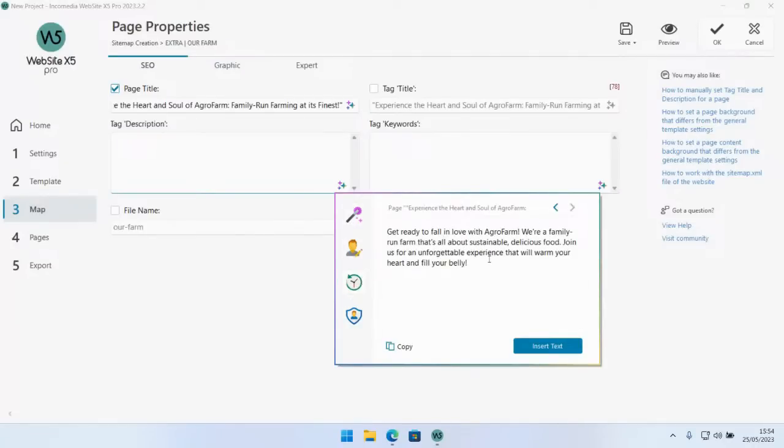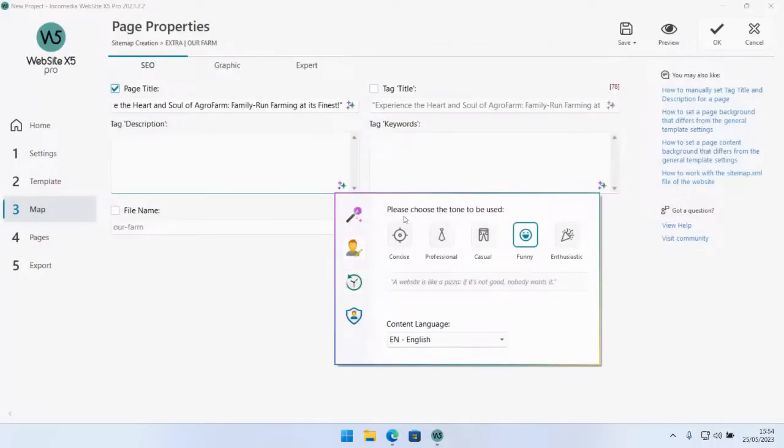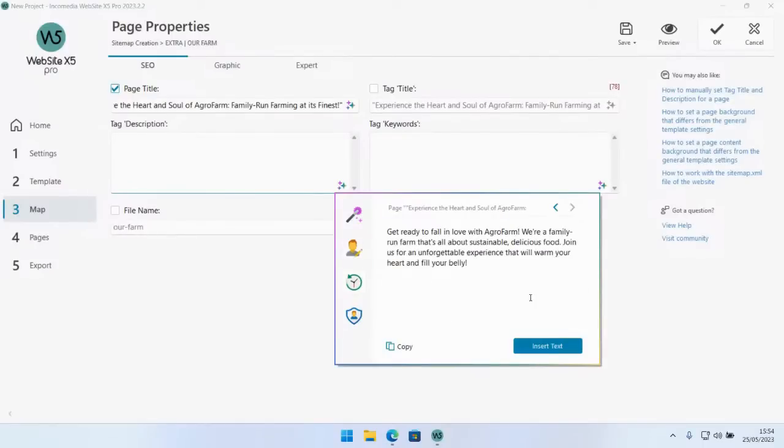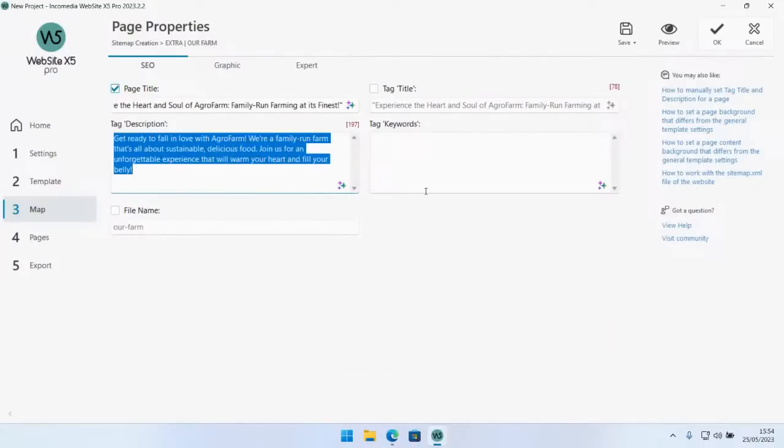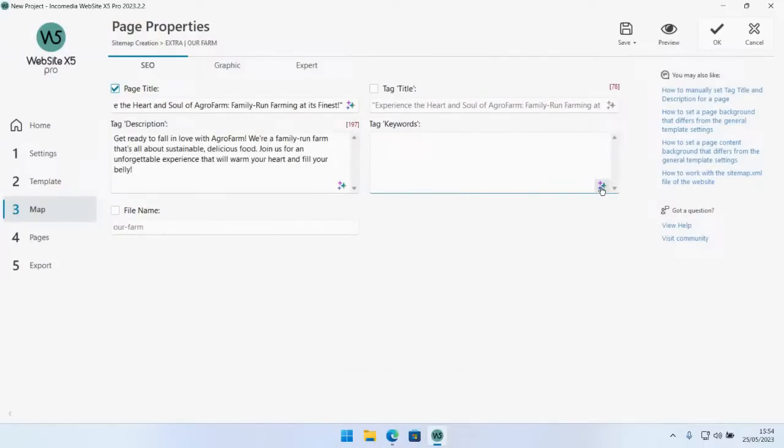Okay, so again, in the history, you can see the result. It says, get ready to fall in love with AgroFarm. We're a family-run farm that's all about sustainable, delicious food. Join us for an unforgettable experience. It also used exclamation marks. So yeah, the tone is definitely different from what it was before. Let's say this is okay, and I want to add this text right here. And then let's move on to keywords.